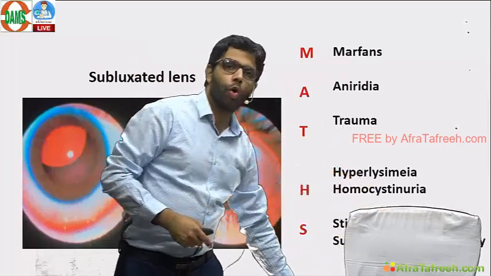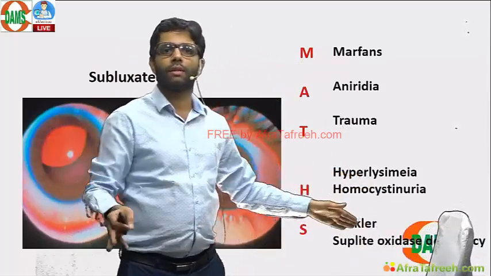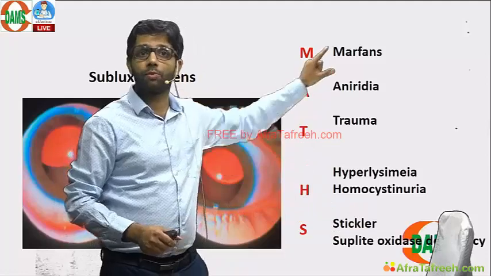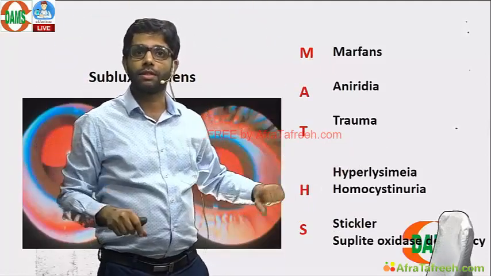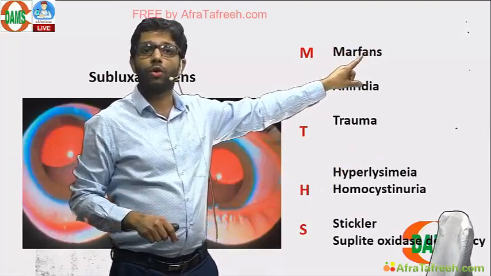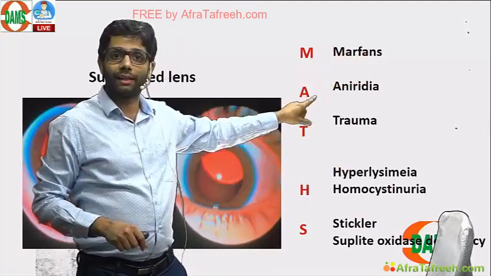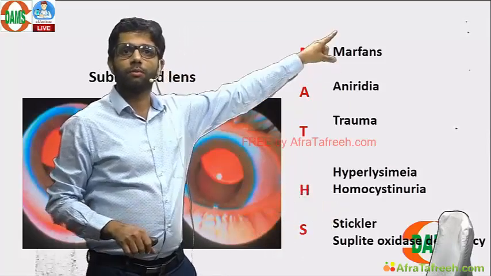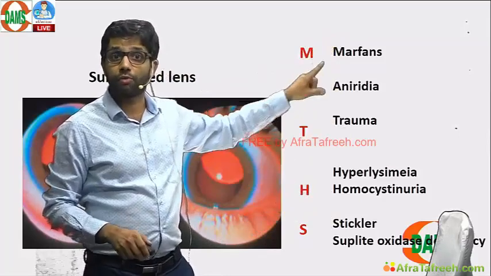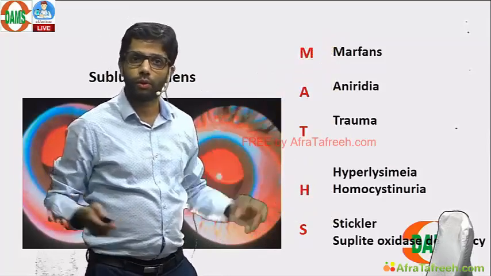Exactly opposite, homocystinuria, inferonasal. Remember, homocystinuria and Marfan's both have Marfanoid habitus: tall, long arms. The difference is, in Marfan's the zonules are intact. In homocystinuria, the zonules are also lost. Subluxation is inferonasal in homocystinuria, supratemporal in Marfan's. Both have Marfanoid habitus. They will confuse you. Don't get confused.